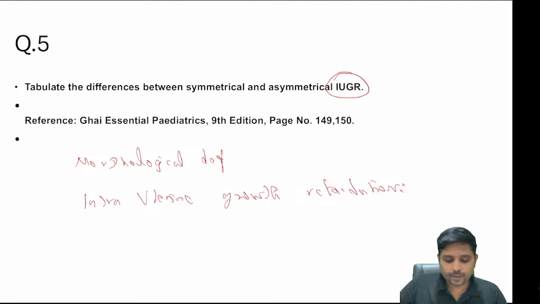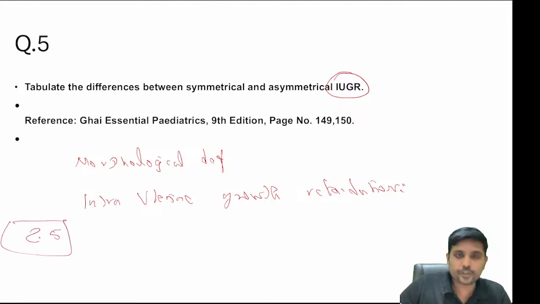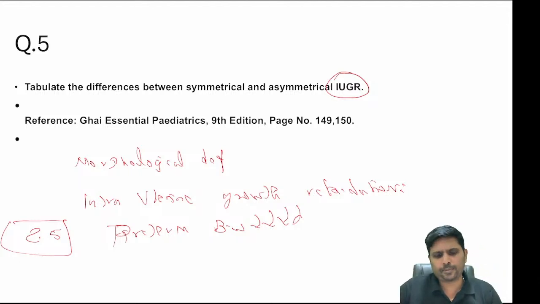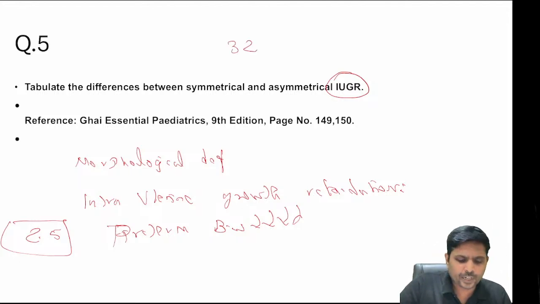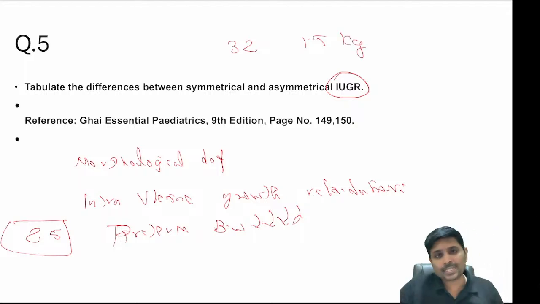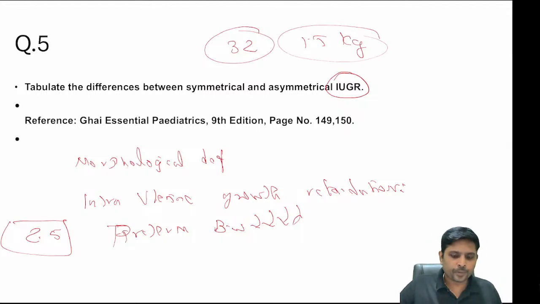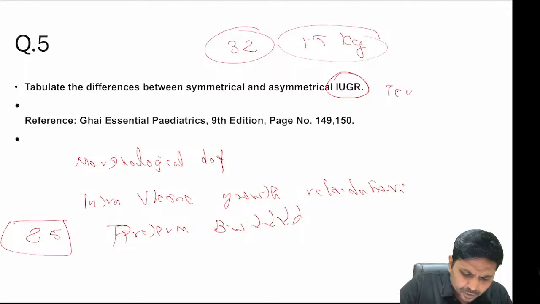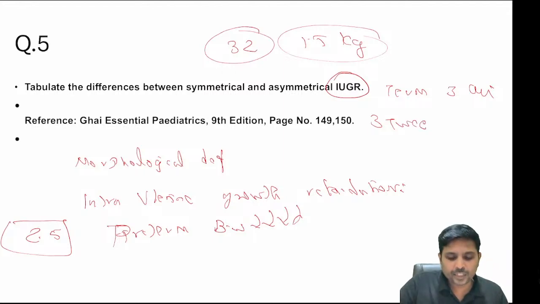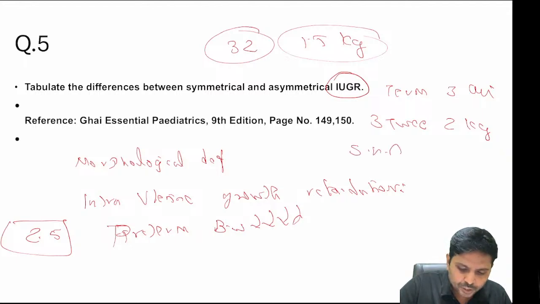What is the normal weight of the child? The normal weight of the child at birth should usually be more than 2.5 kilograms. So when a preterm is born, birth weight can be low. That is acceptable. When a child is born at 32 weeks, around 1.5 kg is acceptable, because at 32 weeks the child should be 1.5 kg. But at term, 3 kg is accepted. But a 37 weeker with a weight of 2 kg means what? The child is small for gestational age.